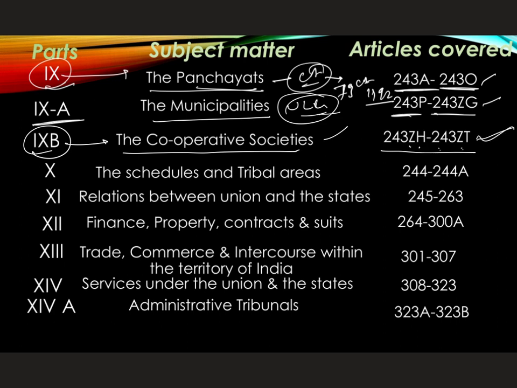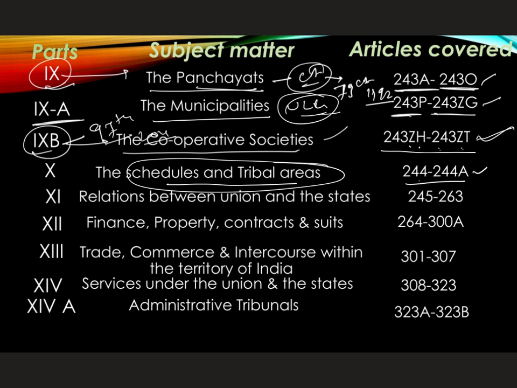So this 9B was inserted through the 97th Constitutional Amendment Act of 2011. And Part 10 of the Indian Constitution deals with scheduled and tribal areas. What are the articles that are covered here? 244 and 244A.